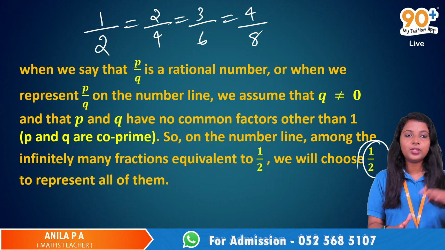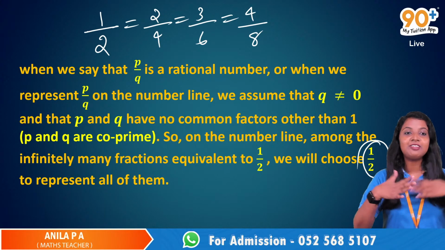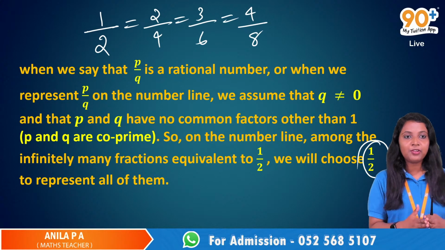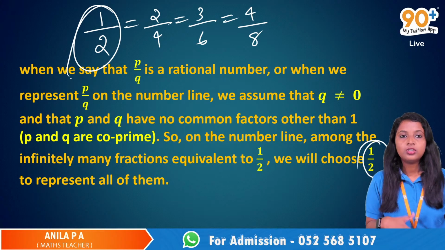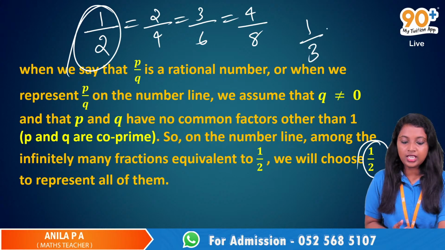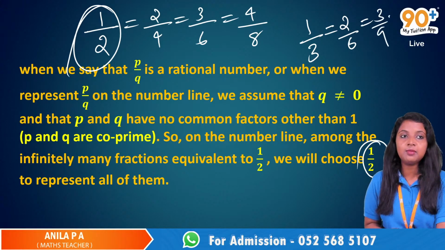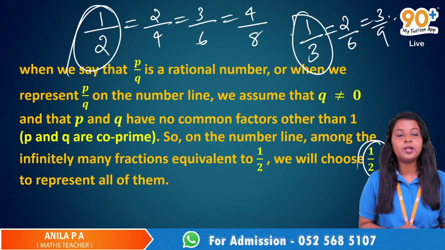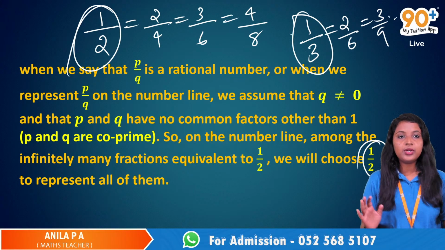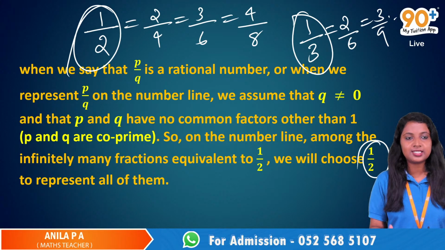Okay. From all the infinitely many equivalent fractions, we will only consider the smallest one, the simplest form. It is 1 by 2. So again, you can take 1 by 3. Again, we have 2 by 6, 3 by 9, infinitely many equivalent fractions. And from all these, we will just consider 1 by 3 as the number that we represent on the number line. Okay, you don't have to represent it on a number line, but still.